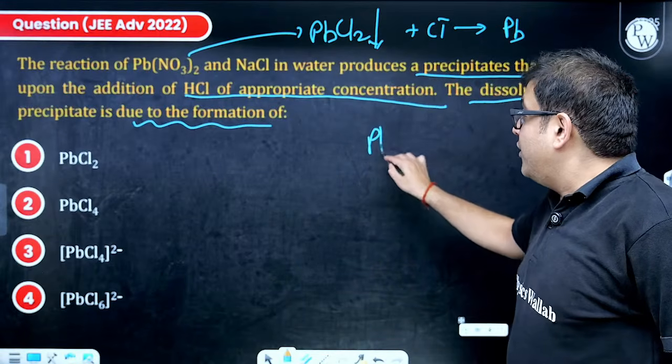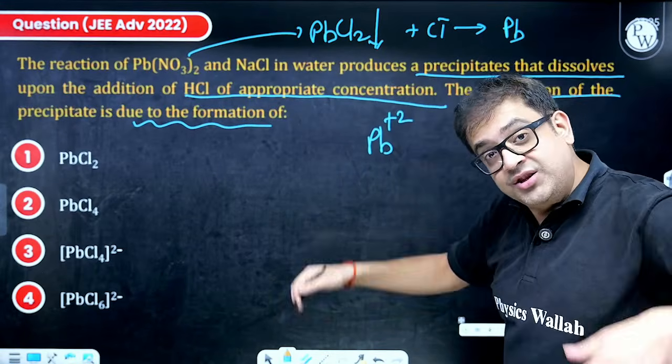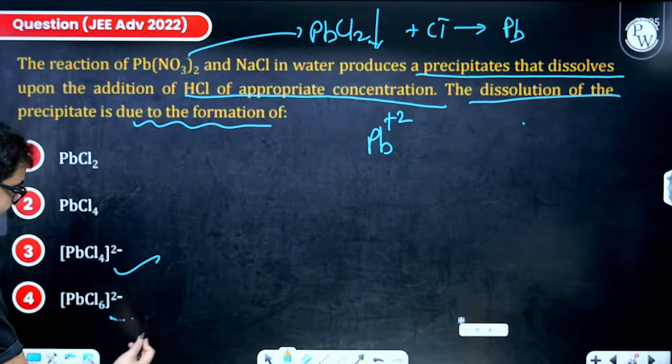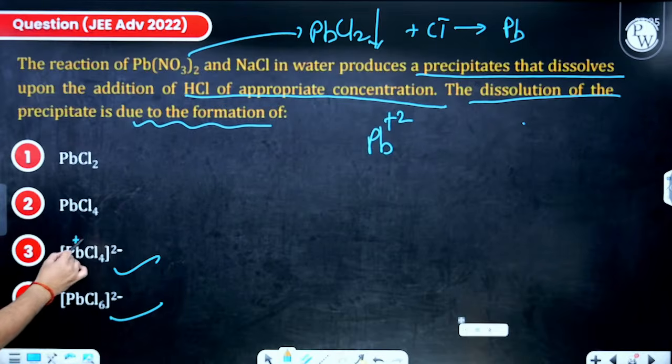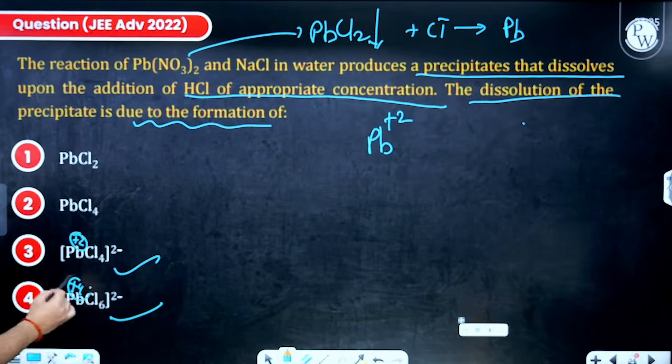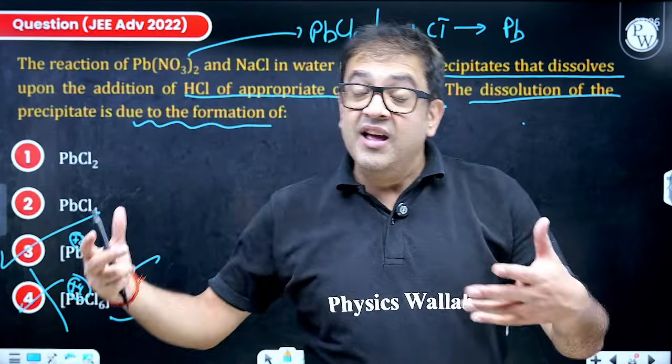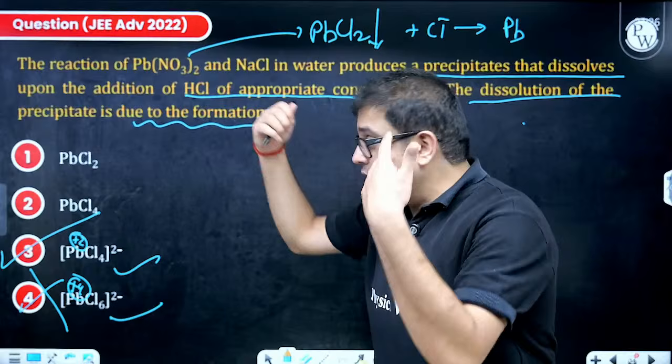So lead will want to stay in +2 oxidation state. So let us search for a soluble complex where lead is in +2. Here lead is in +2, here it is in +4. So option 3 is your right answer because lead wants to be in +2. So logic, predictability, and facts all agree.